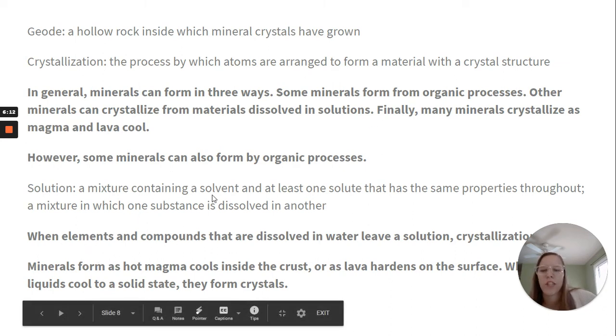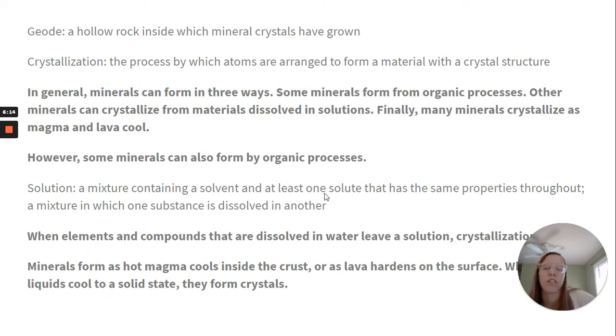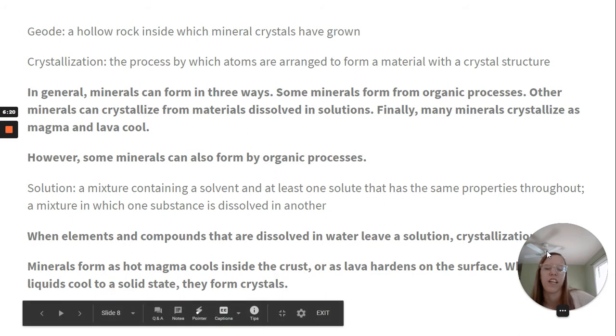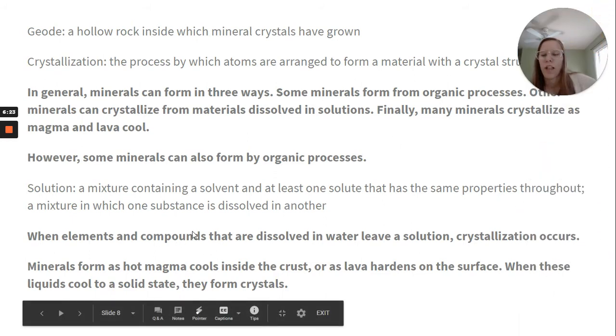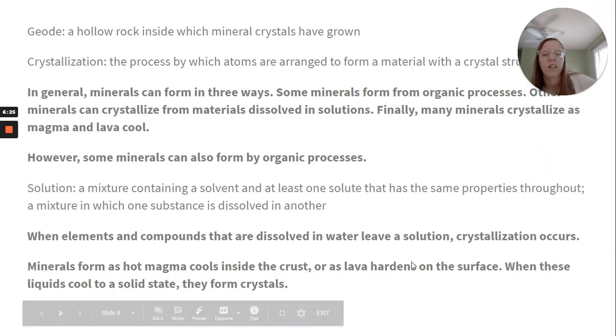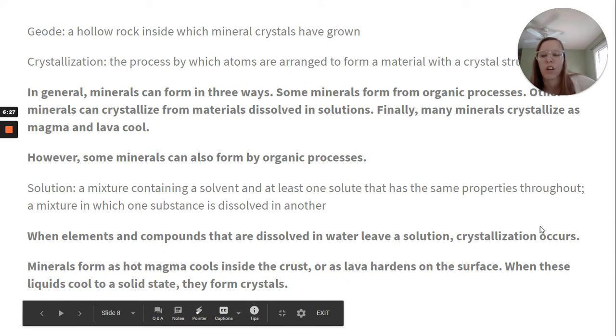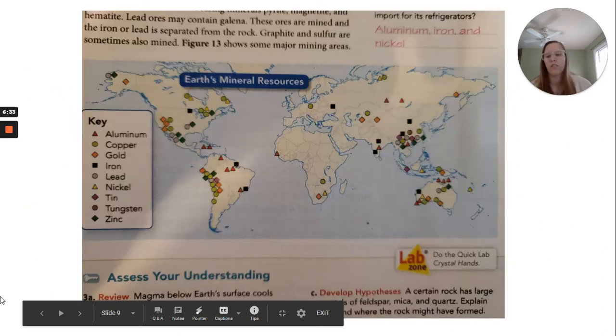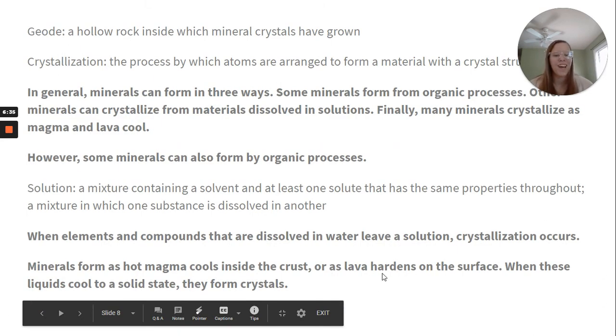So a solution is a mixture containing a solvent and at least one solute that has the same properties throughout. So a mixture in which one substance is dissolved in another. So when elements and compounds that are dissolved in water leave a solution, crystallization occurs. Minerals form as hot magma cools inside the crust of the earth, or as lava hardens on the surface of the earth. When these liquids cool to a solid state, they form crystals. So just some more examples there.